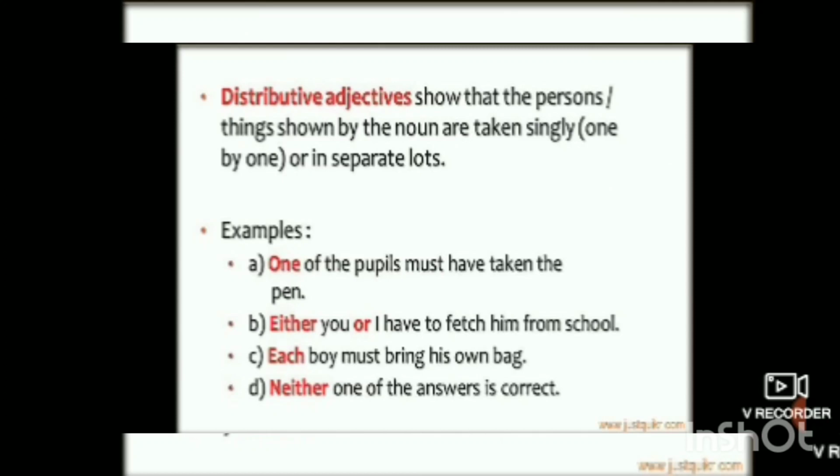Another one: each boy must bring his own bag. Each. Again, each is what? Single. Neither one of the answers is correct. So answers are many, but neither means that particular answer. One answer, neither one of the answers is correct. If so many answers have been given, I am talking about each answer which is not correct. Got it? These are known as distributive adjectives.